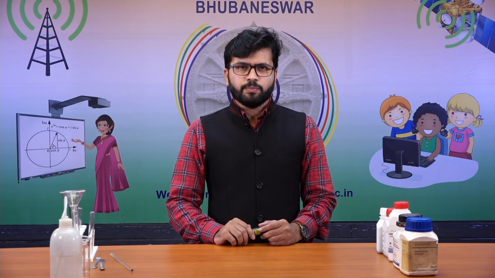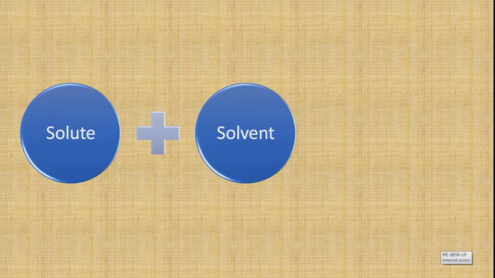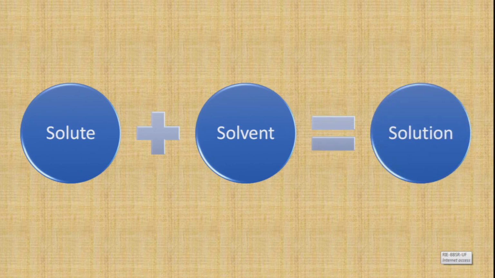And we were discussing one such type of homogeneous mixture, that is true solution. And as you know, a true solution has two components. One is your solute and the other one is solvent. Together they give rise to a solution. In the previous class, we had discussed that depending on the physical state of solute and solvent, we can have varieties of solution. And here are some examples in front of you.